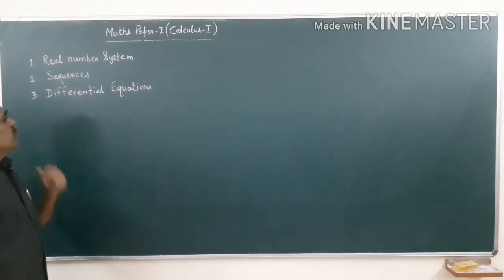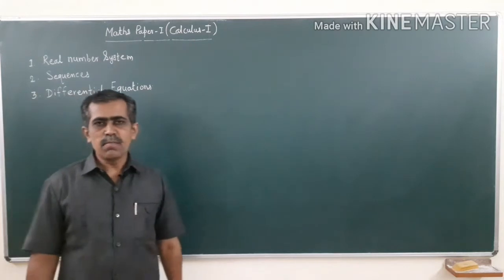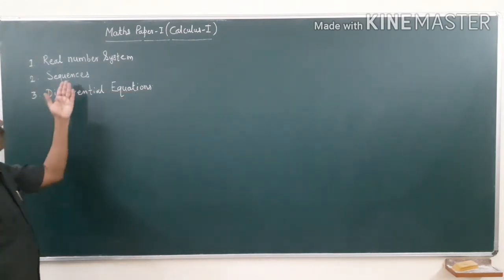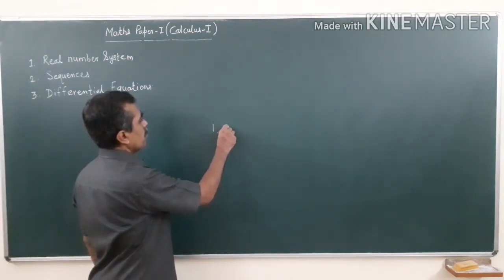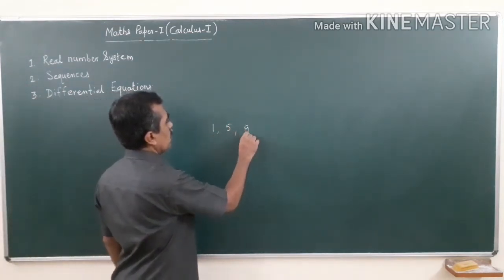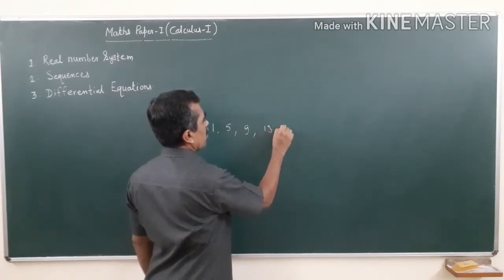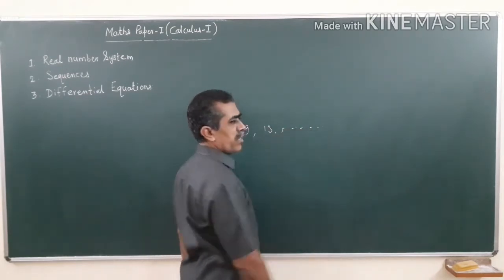Out of these, differential equations, I think you might have studied some part of it in your 12th standard. Sequences: the arrangement of numbers like say 1, 5, 9, then 13 and so on, and then what is the next number, or you may have infinitely many numbers.